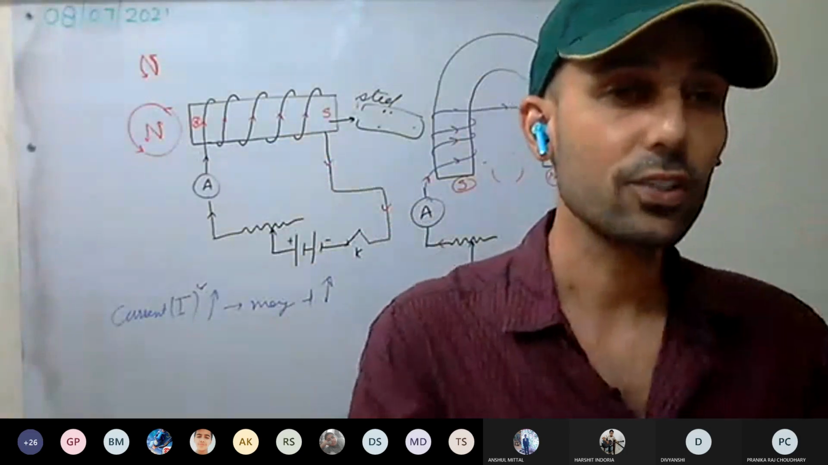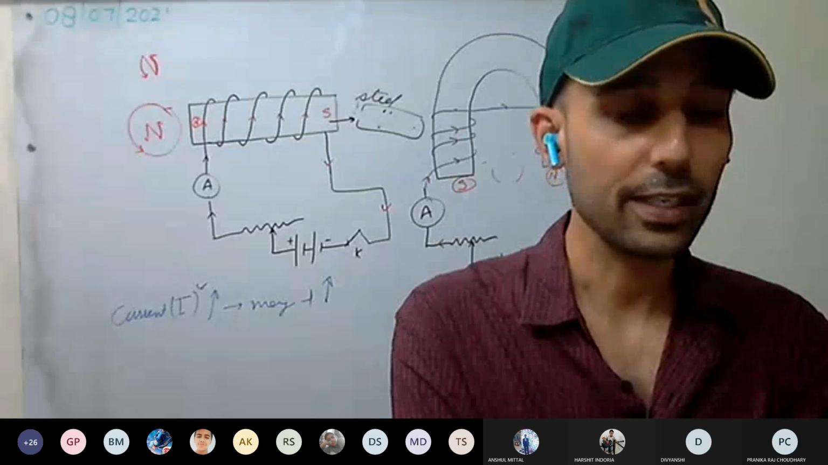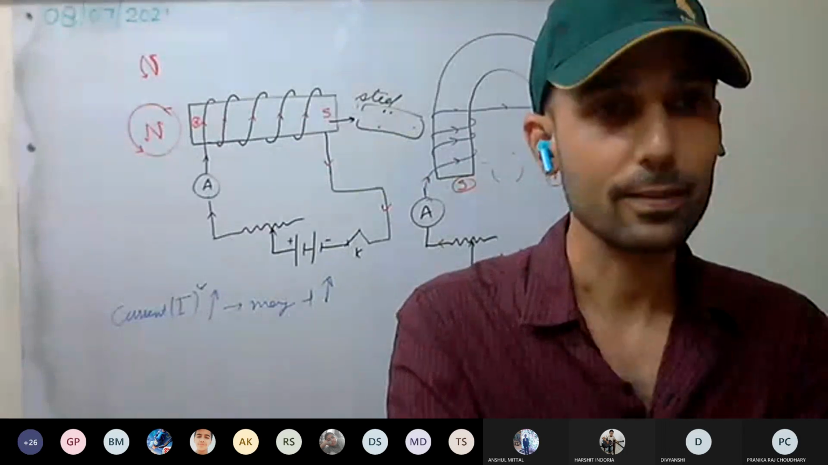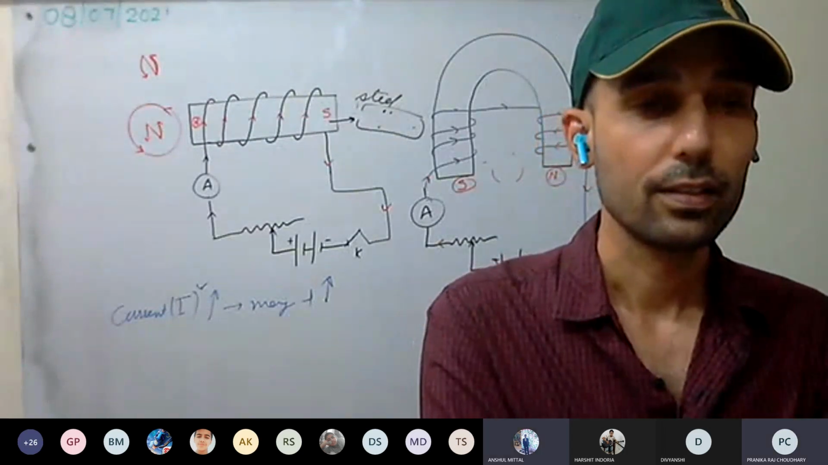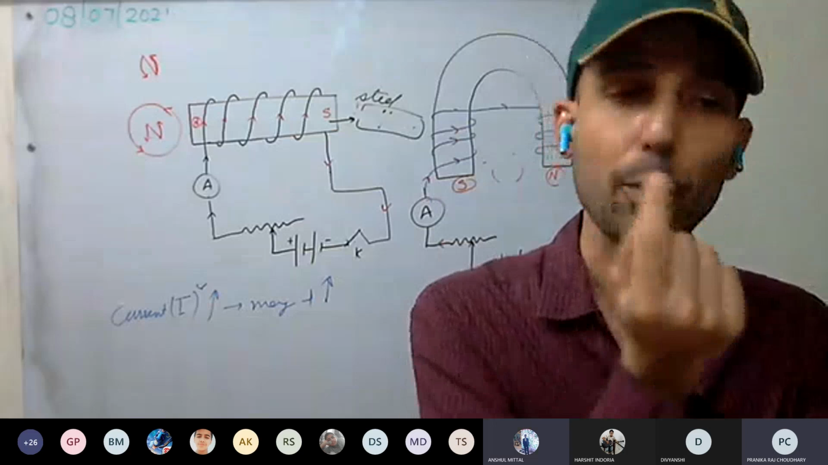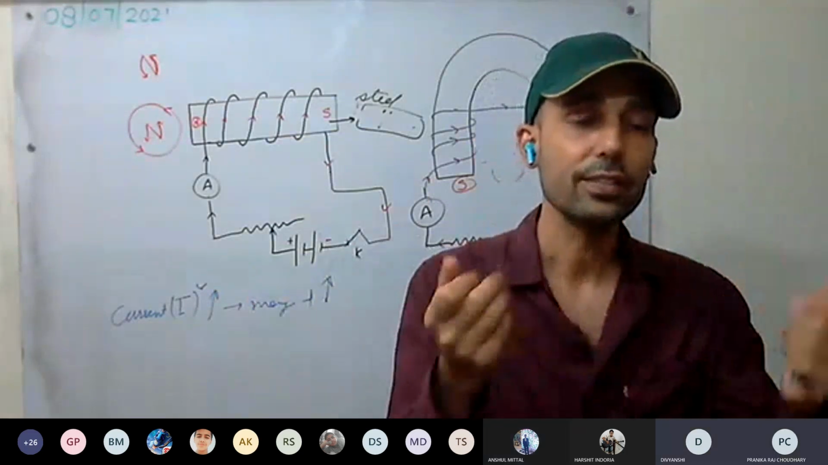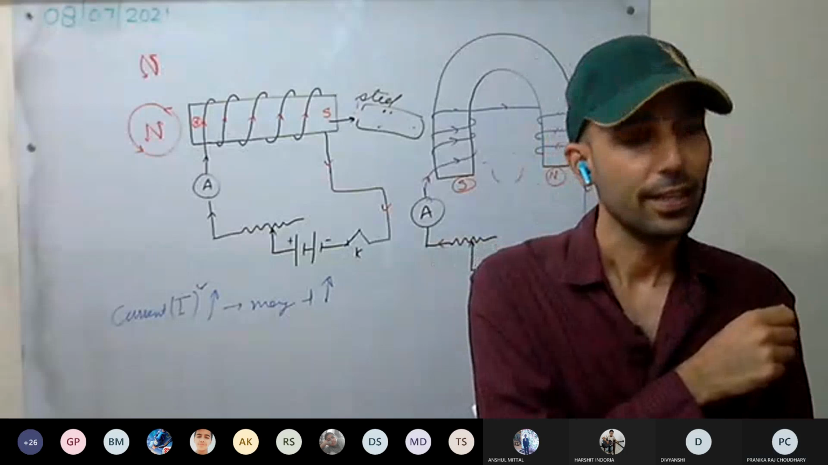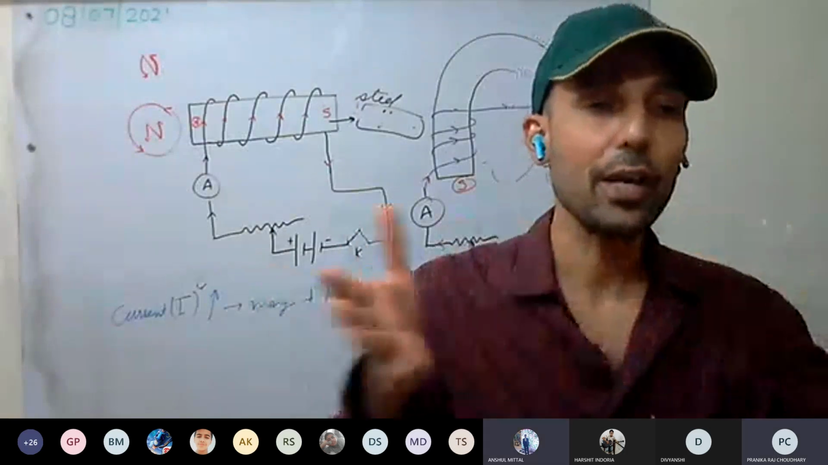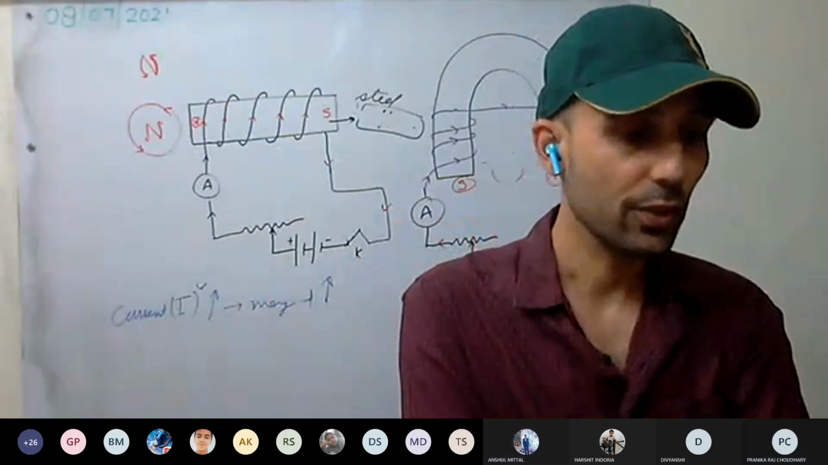So what are the advantages of electromagnet over permanent magnets? Its polarity can be reversed. And as per the requirement, we can make a stronger magnet than a permanent magnet. It is very strong. So as per our requirement, we can change the magnetic field. Yes or no?